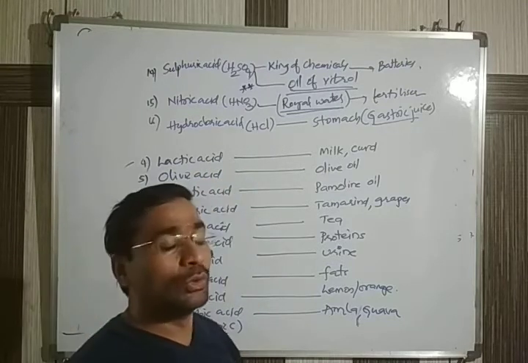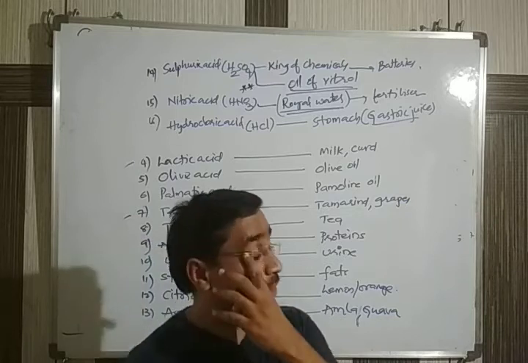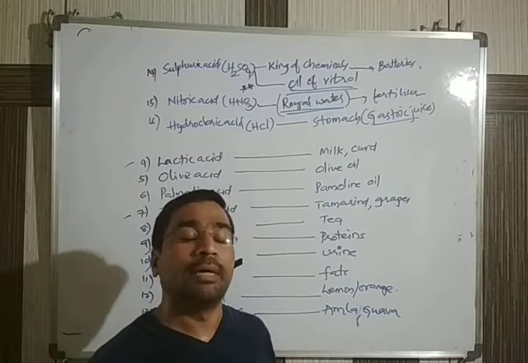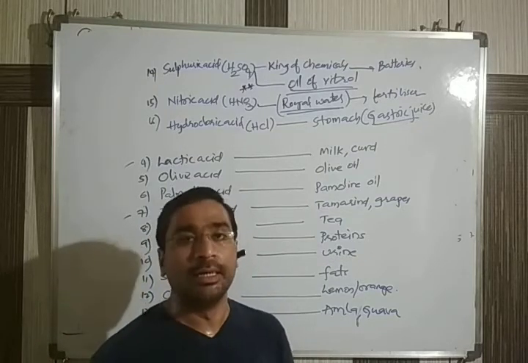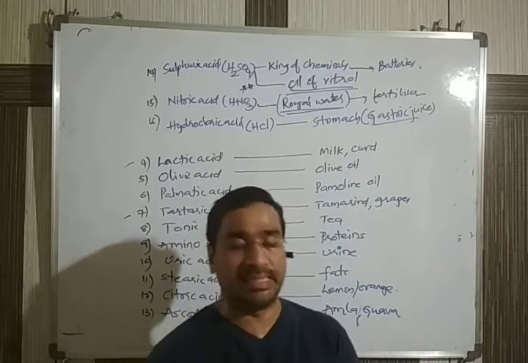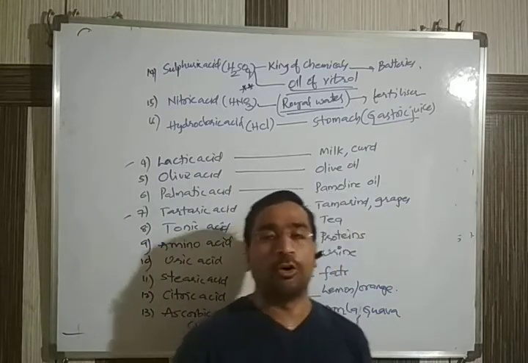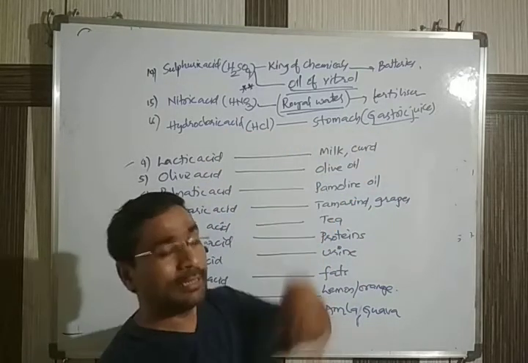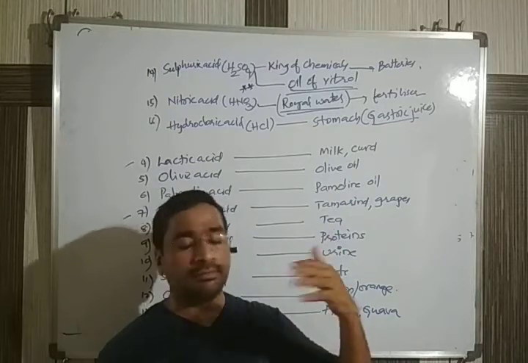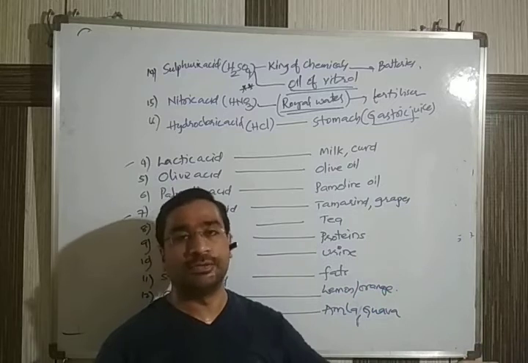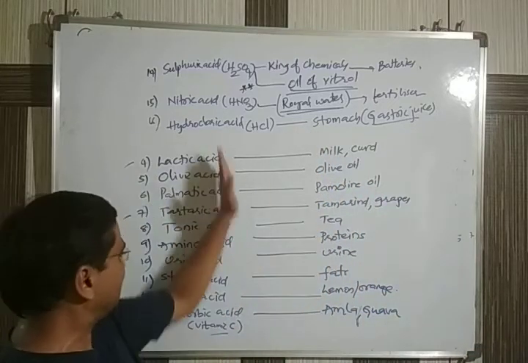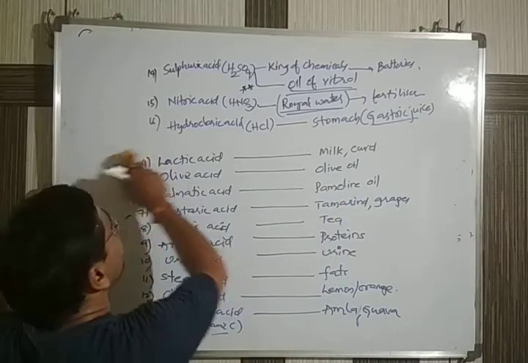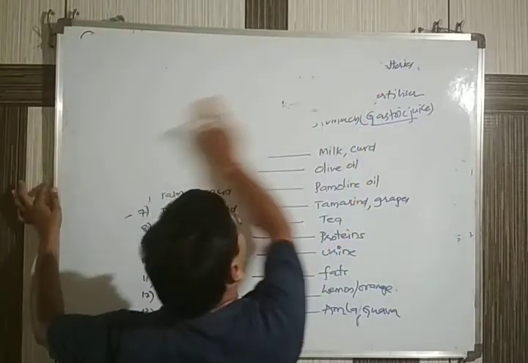Due to one or other condition, if this gastric juice is produced in more quantity in our stomach, sometimes we may get a burning sensation in the stomach. Mostly we see this condition in adults. So if this HCl is produced more in our body, it will cause the burning sensation, and further may lead to problems like acidity and ulcers. So these are a few names of acids and the sources of different types of acids. Okay, right. Coming to the main topic of today.